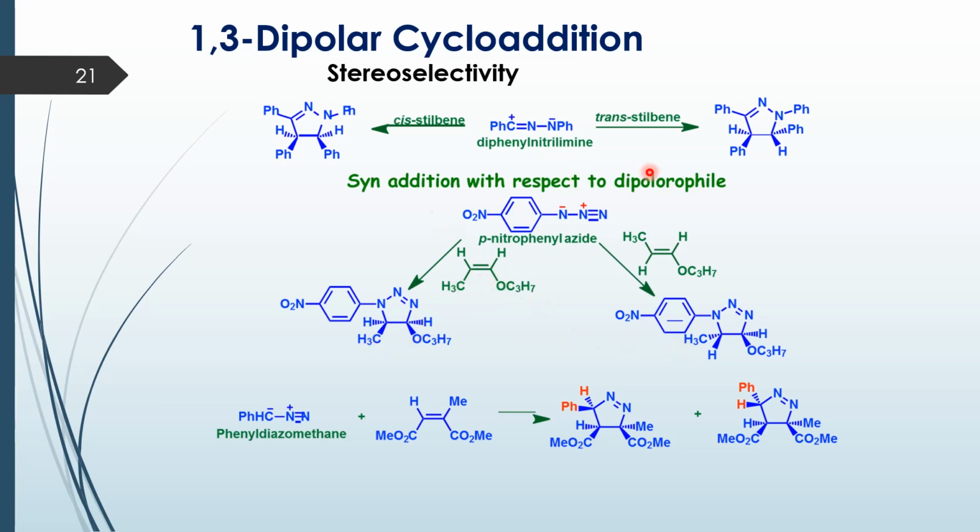So it is a syn addition with respect to the dipolarophile. Another example where you see that this is a cis geometry of the ester. Here also the syn addition is maintained, and you have another chiral center being formed here. So this chiral center, you can see both these diastereomers are possible.